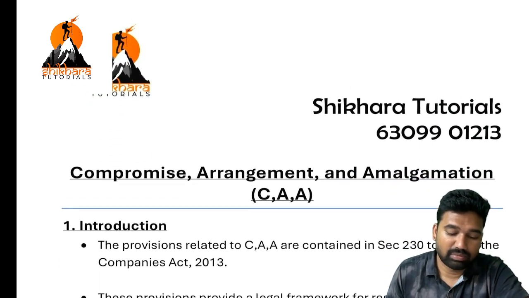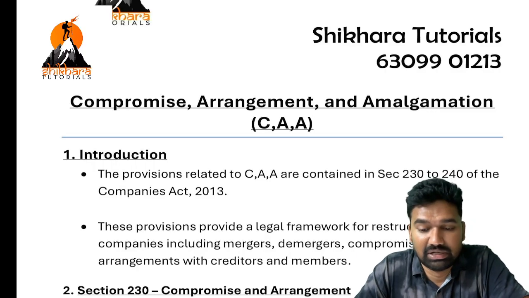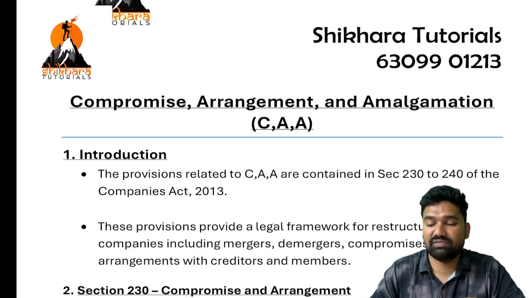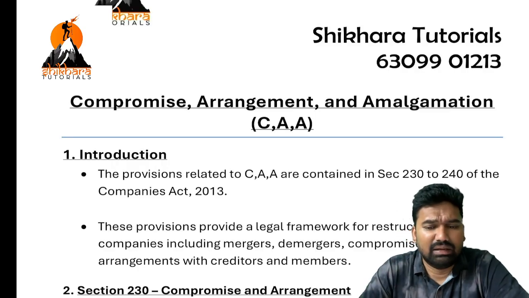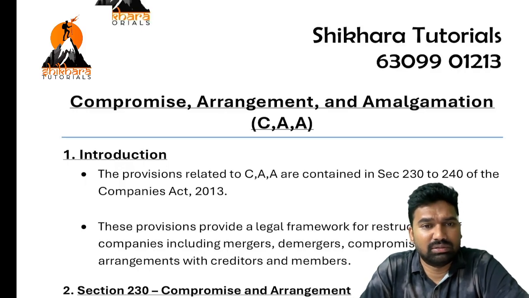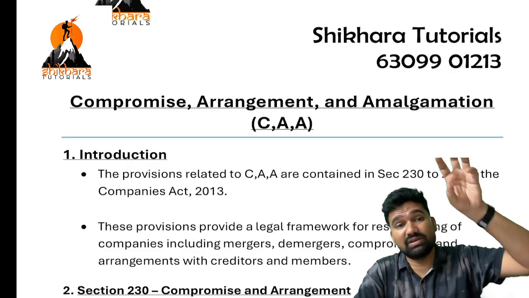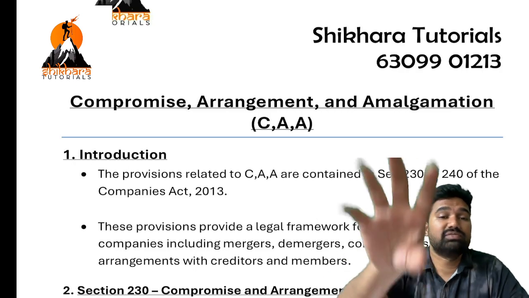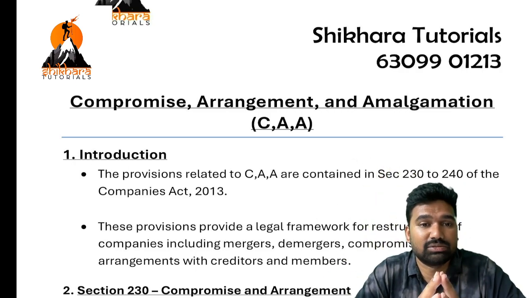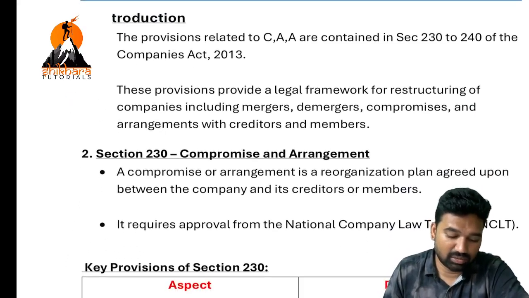Next one, compromise, arrangement, and amalgamation. So these are the different cases where the company is having some financial trouble and the company voluntarily asks for amalgamation or compromise or arrangement, or in some cases creditors will ask for compromise or arrangement. In some other cases members will ask for compromise, arrangement, and amalgamation. So there are many possibilities of this happening. This is a simple concept. So let's read it out.